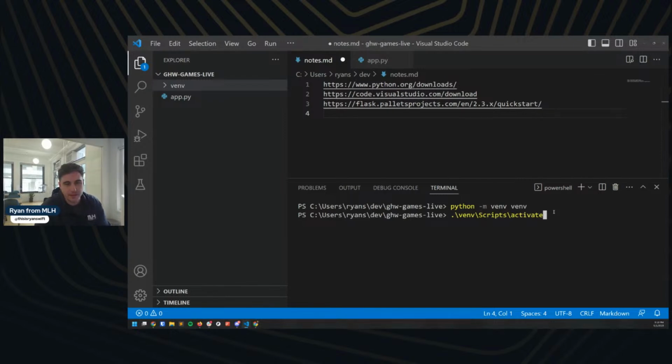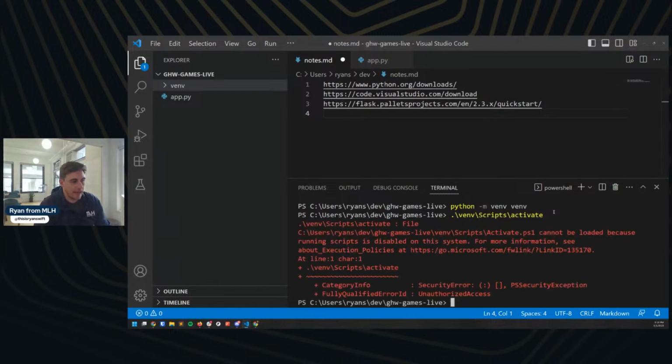And the way I auto-completed that was just by hitting tab, if anyone is wondering how that popped up on screen. Generally speaking, when you're in PowerShell, terminal, anything like that, you can use tab to auto-complete. So once I hit activate here, cannot be loaded. Running scripts is disabled on this system. Okay. So I'm sure there's a quick way to fix this.